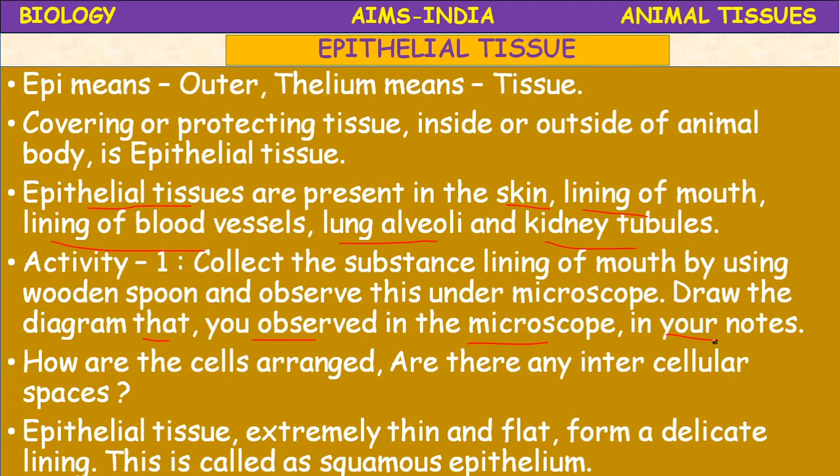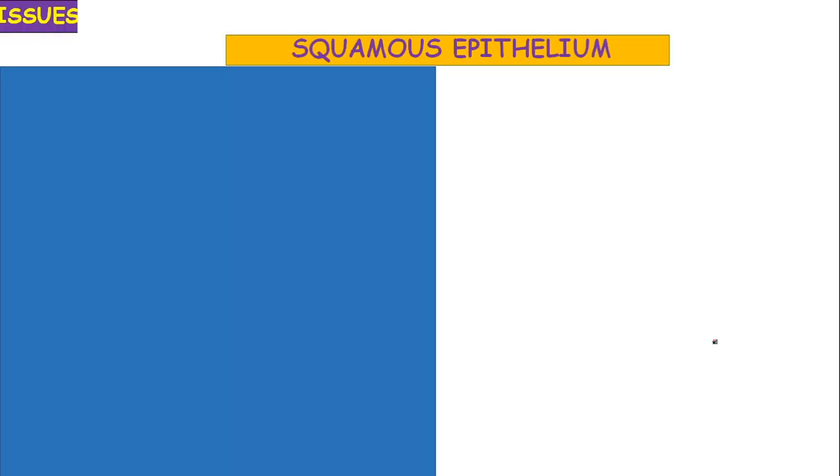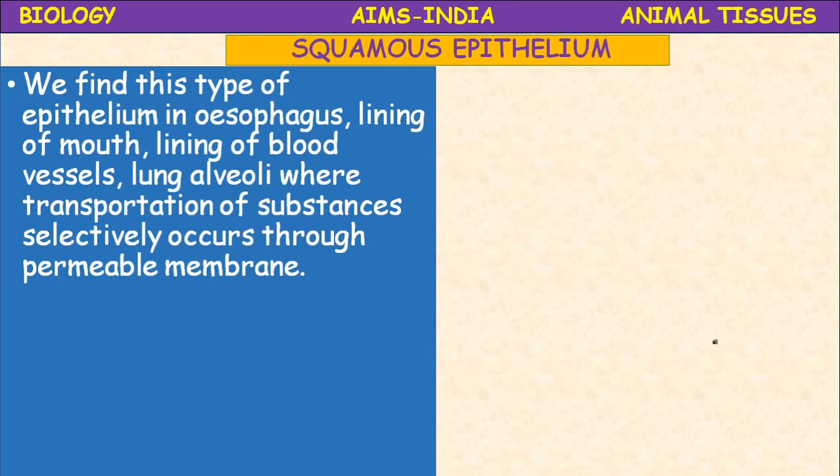Okay, the epithelial tissue which is extremely thin, with cells arranged flat, forming a delicate layer or lining. This is called which type of epithelium? Squamous epithelium. Where do you find this squamous epithelium? We find this type of epithelium in the esophagus.